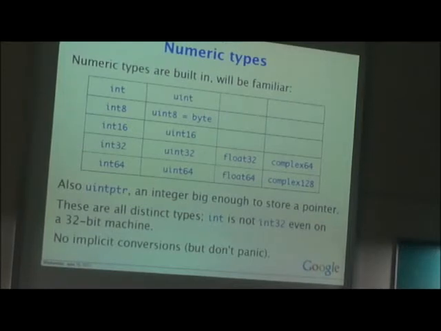There are no implicit conversions. Java and C allow implicit conversions. For example, if I want to convert an integer to a double, in Java or C it will be converted implicitly, without providing explicit typecasting.